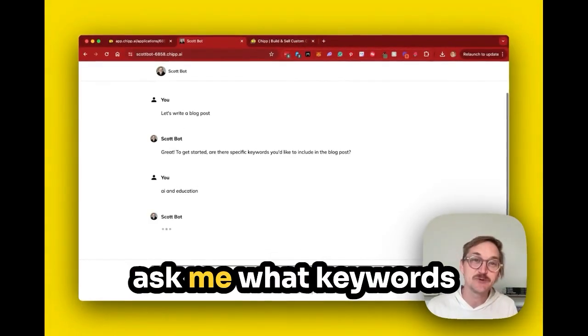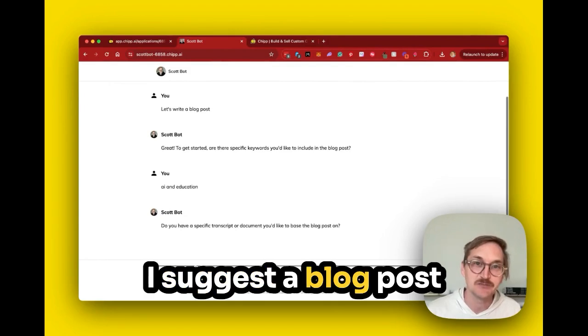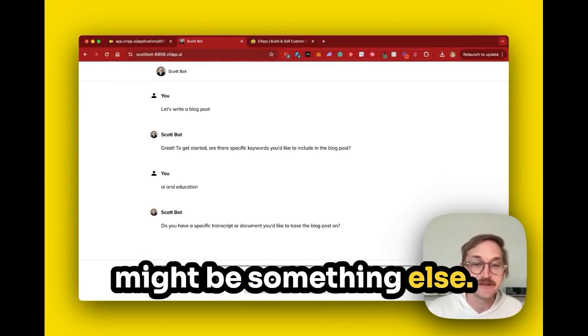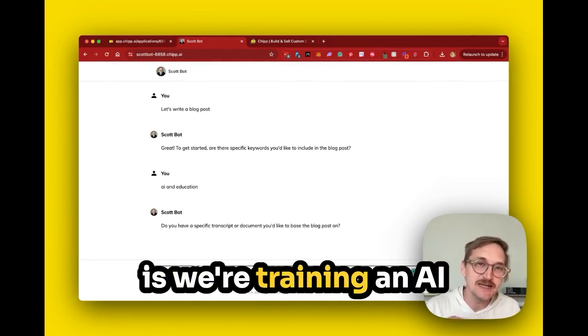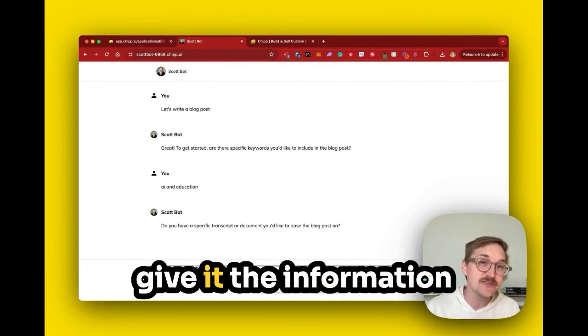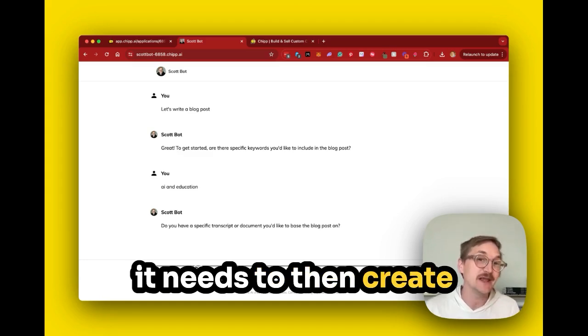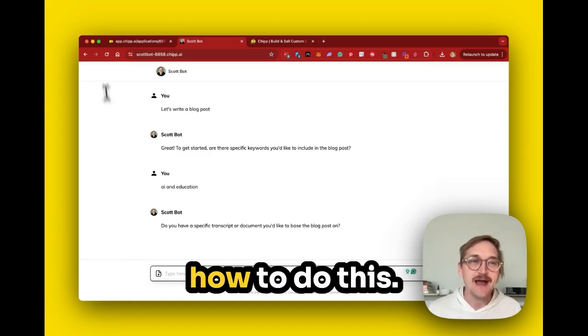For example, it's going to ask me what keywords I want to rank for when I suggest a blog post. When it's LinkedIn, it might be something else. And so what's happening is we're training an AI to ask us questions to give it the information it needs to then create our information. So let's show you how to do this.